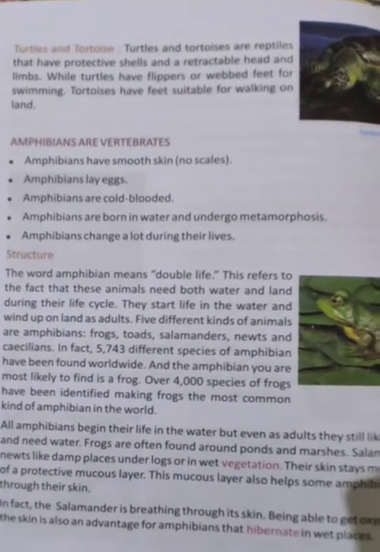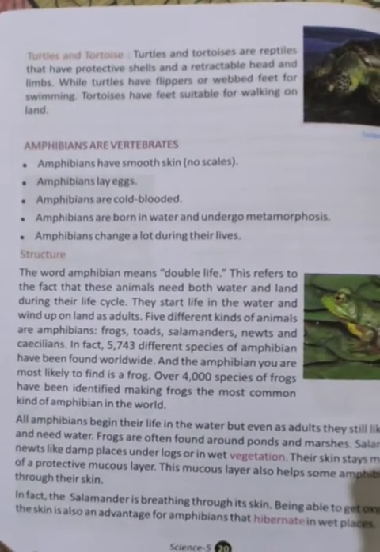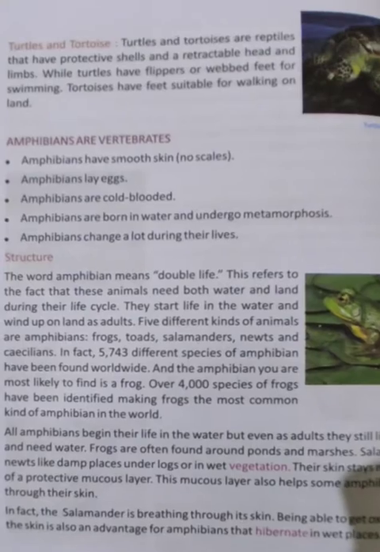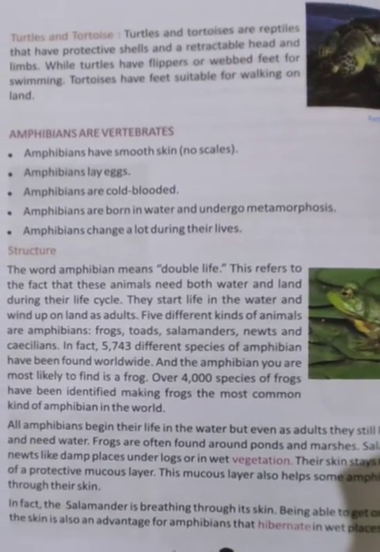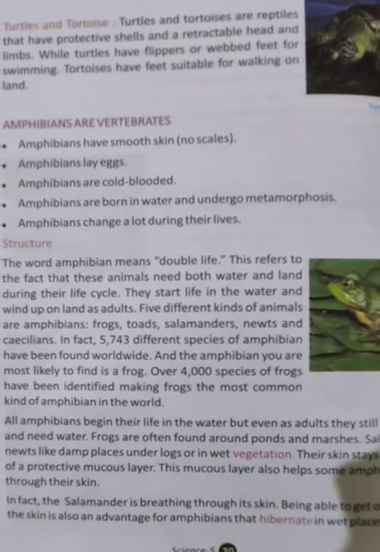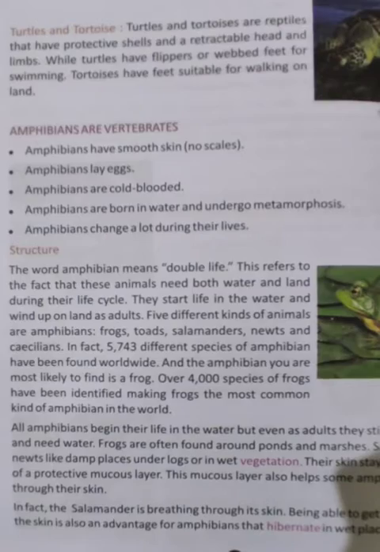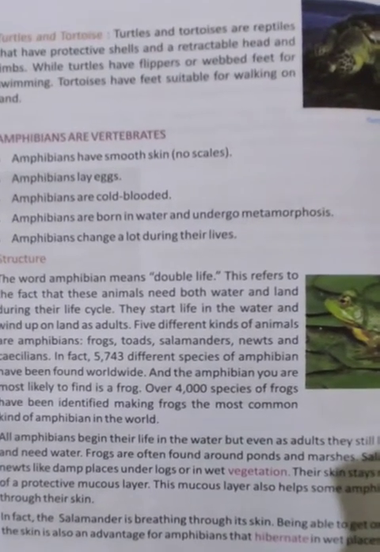In fact, 5,743 different species of amphibians have been found worldwide. Over 4,000 species of frogs have been identified, making frogs the most common kind of amphibian in the world.